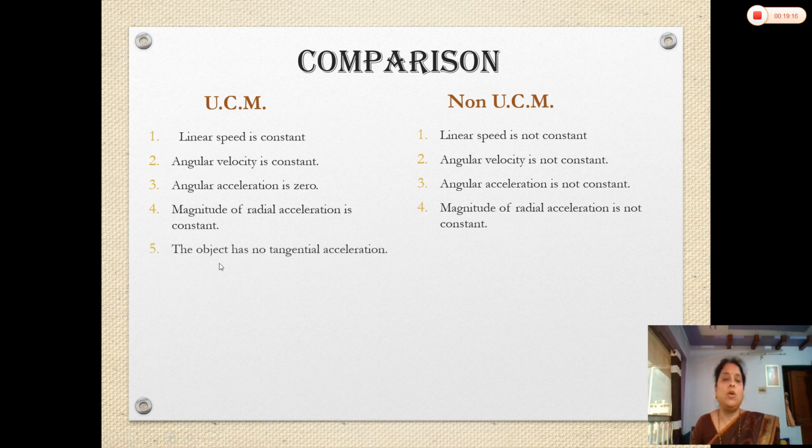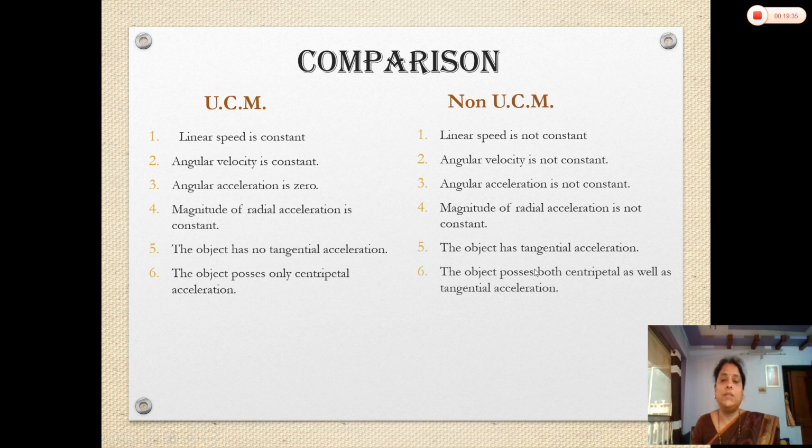In UCM, the object has no tangential acceleration, whereas in non-uniform circular motion, the object has tangential acceleration. Now the last point, in uniform circular motion, the object possesses only centripetal acceleration, whereas here the object possesses both centripetal as well as tangential acceleration. So this is about the comparison of uniform and non-uniform circular motion.